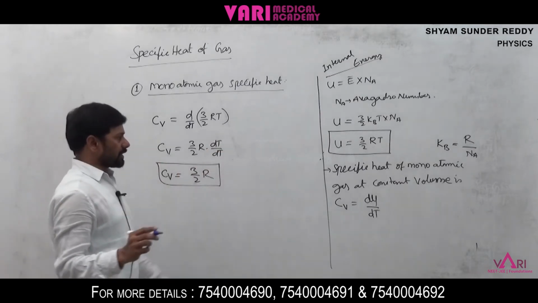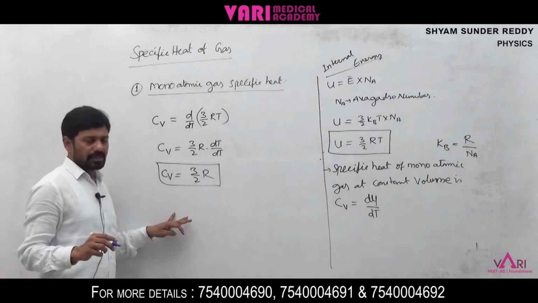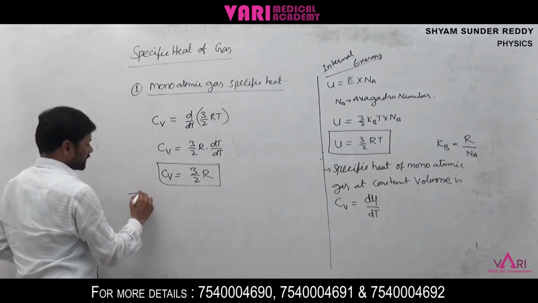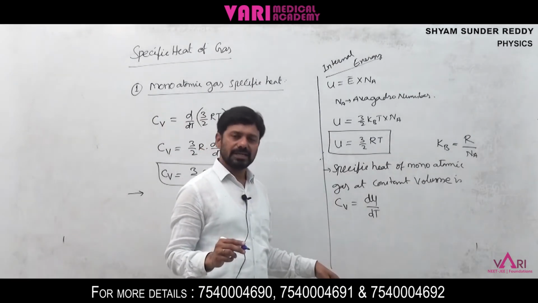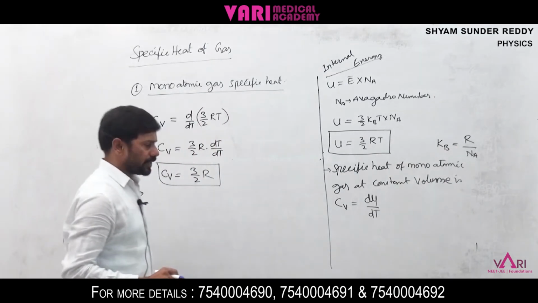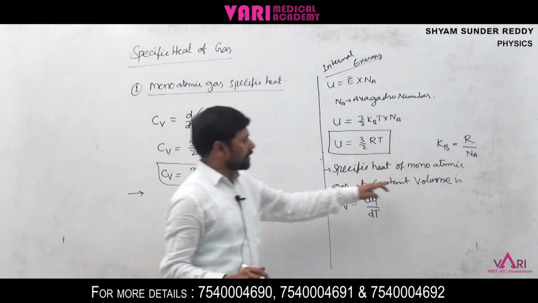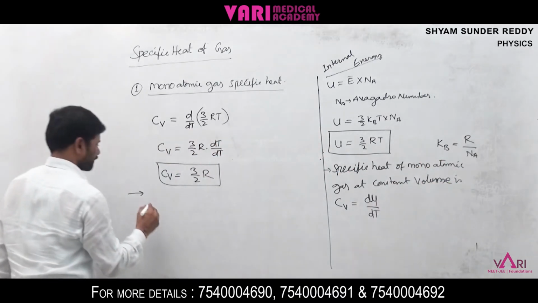Specific heat of monoatomic gas at constant volume is 3 by 2 R. Next, specific heat of gas at constant pressure is Cp. Cp minus Cv is equal to R. We know the specific heat of monoatomic gas at constant pressure.